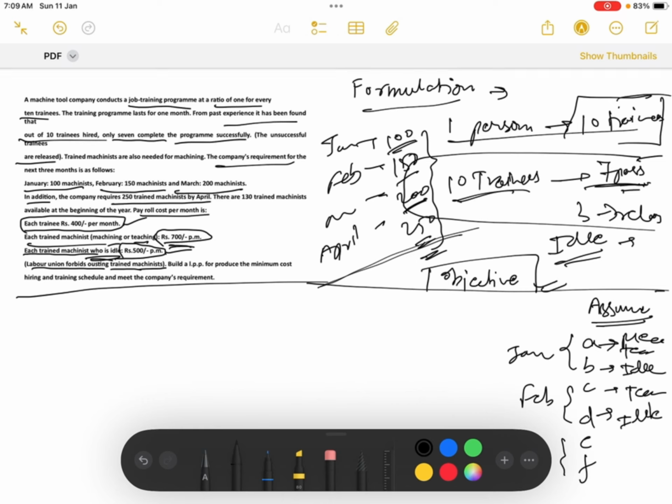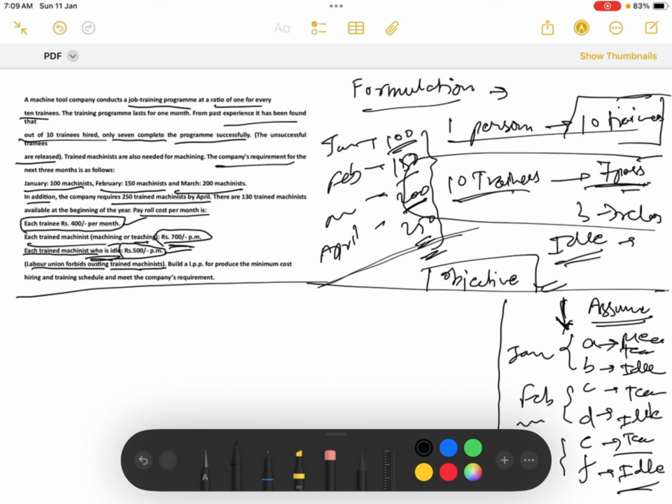Similarly for March, E are the mechanists who are teaching and F the idle mechanists. These are the only 6 cases possible, and accordingly we have to formulate our question. So keep in mind that in January A are teaching, B are idle, in Feb C are teaching, D are idle, and in March E are teaching, F are idle.